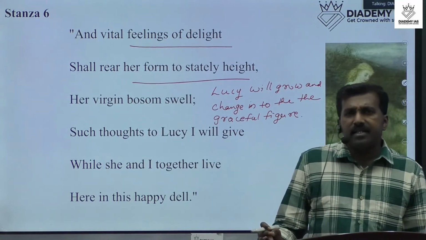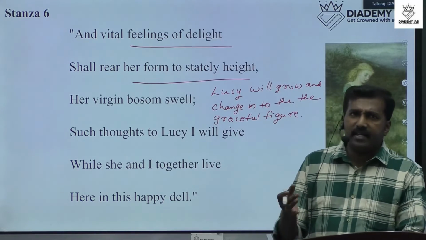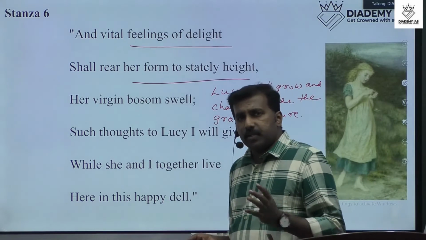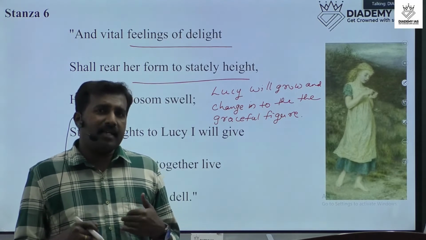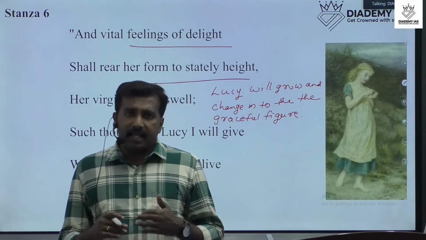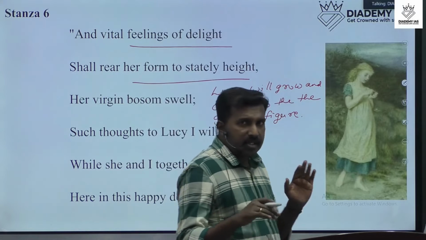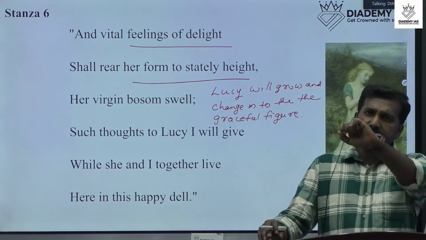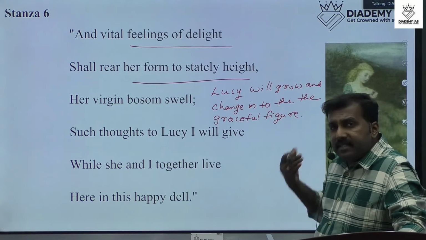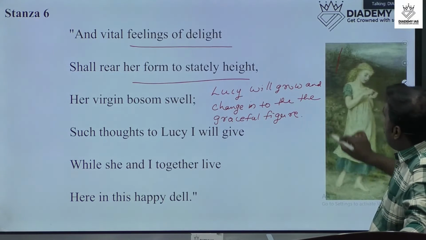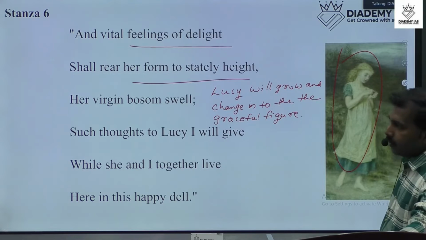It means that she will grow in future. Actually, Lucy is dead now, and she is not living on this earth. At the age of 3, she was dead. Okay, she was dead, and the poet imagined that she will grow. In future, she will grow.